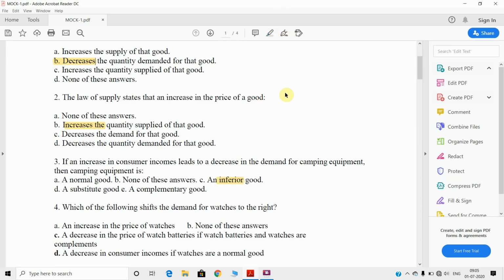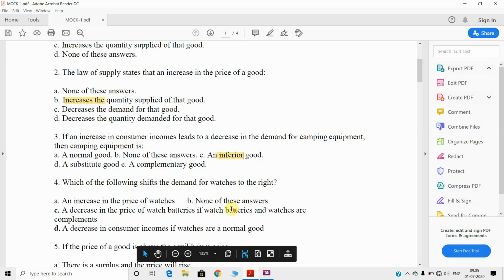It is a commodity for which, when the consumer income increases, the consumption of that commodity declines, right? So the income effect is negative.